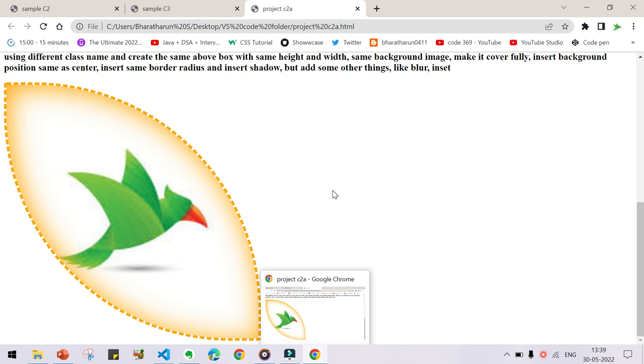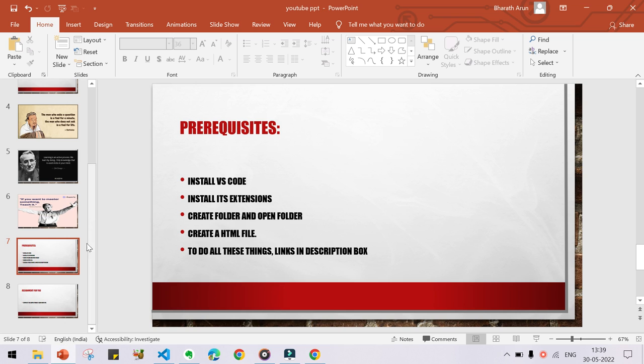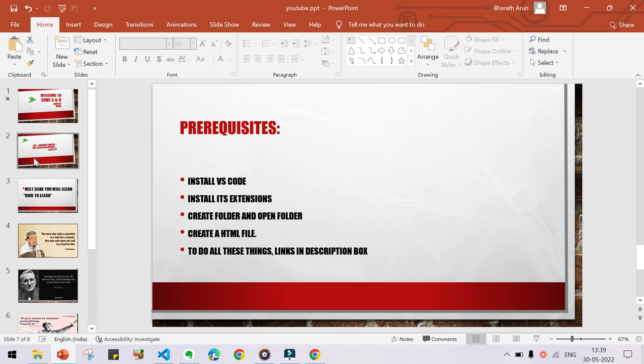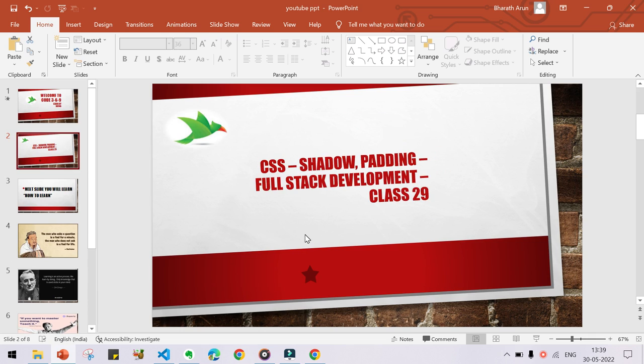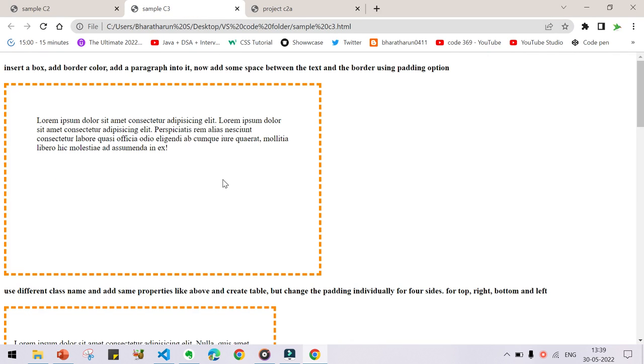Another thing which I told that I will be discussing today is padding. Here you can see shadow and padding, but today we don't have that much time. Actually, this is what is called padding.